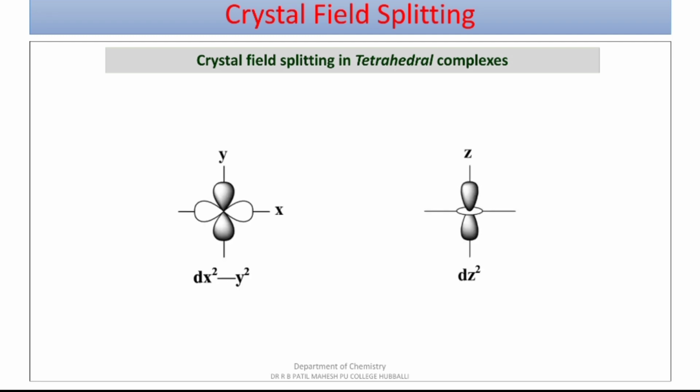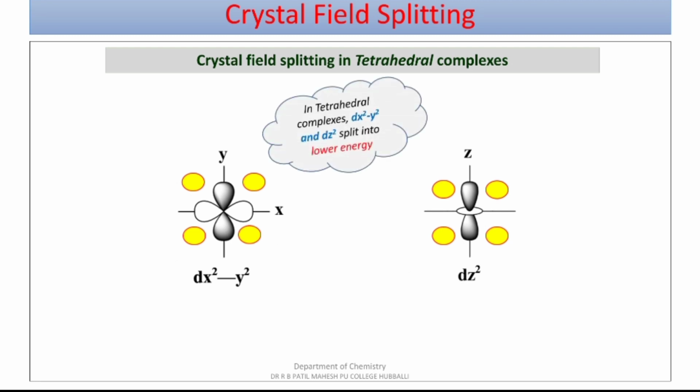Dear students, here these are the two orbitals dx square minus y square and dz square, which have lobes along the axes, and in tetrahedral complexes the ligand is approaching the central metal atom in between the axes. As these have lobes along the axes, they are not much affected by the approach of the ligand.